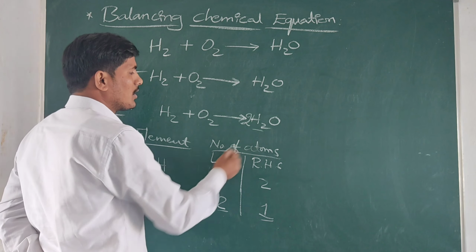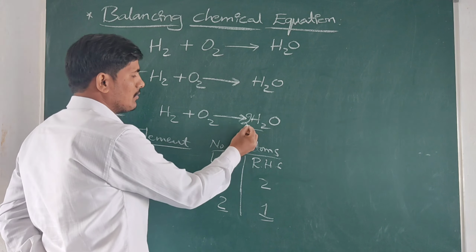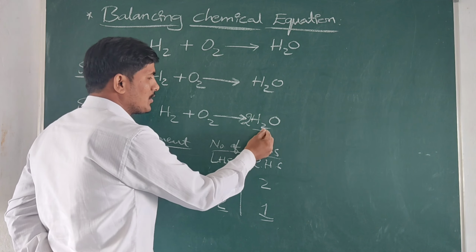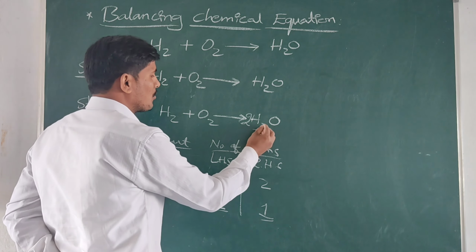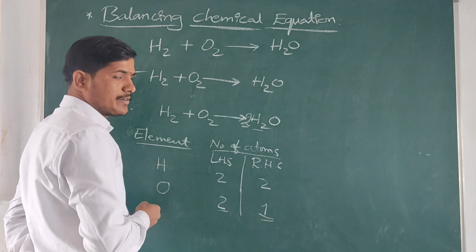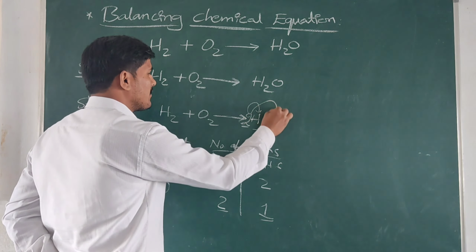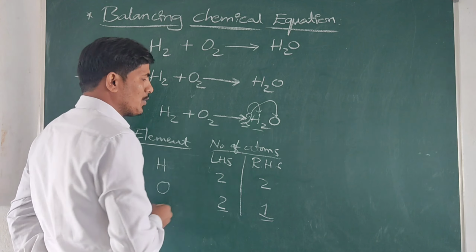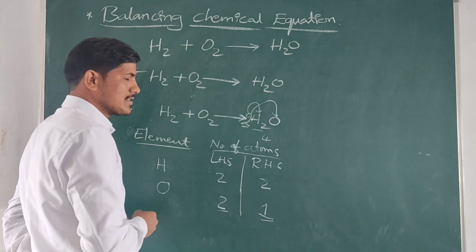Here, count the total hydrogens. So how many hydrogens are present now? We must multiply the coefficient value with the subscript value present at the symbol. Here 2 is present as a subscript value and this 2 is called the coefficient value. This coefficient value is applicable to this hydrogen atom as well as this oxygen atom. Here a total of 2 into 2, that is 4 hydrogens are present.